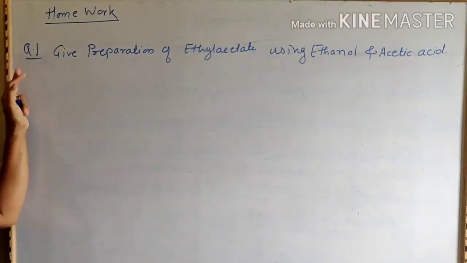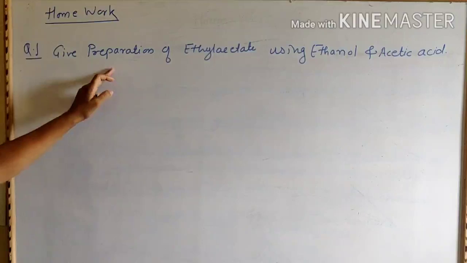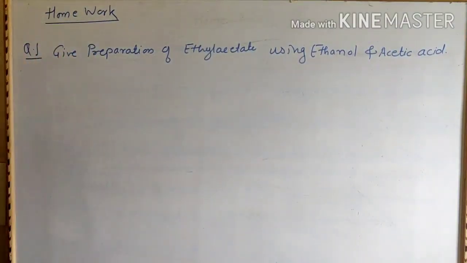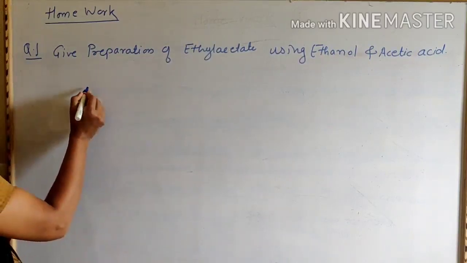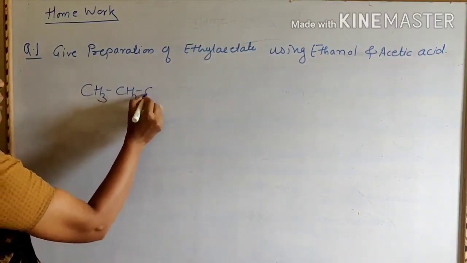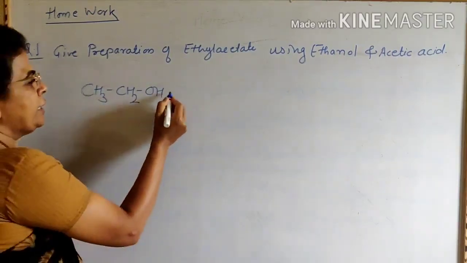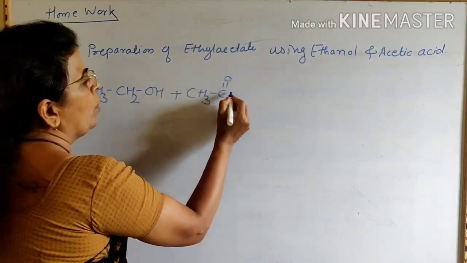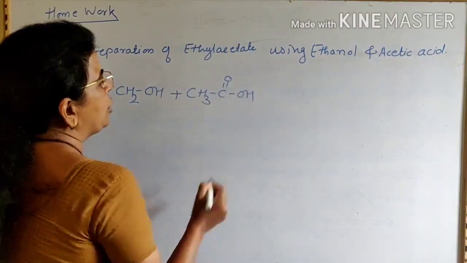Now last one, give preparation of ethyl acetate using ethanol and acetic acid. Now the structure of ethanol is CH3 CH2 OH, and acetic acid is CH3 C=O OH.